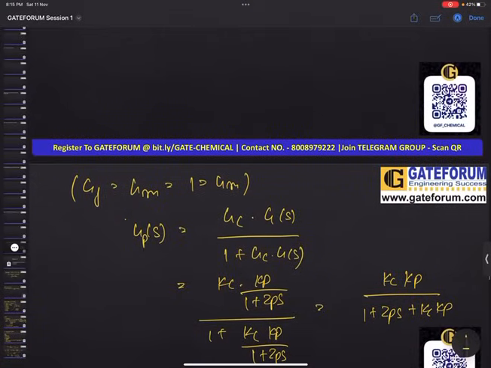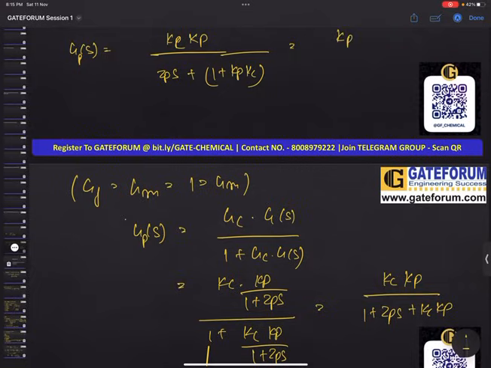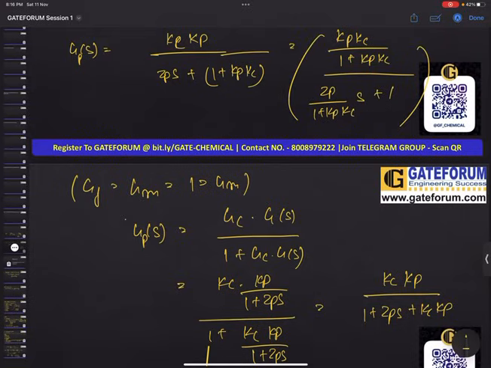Now if we want to move forward, just see here what is going to happen. Our Gp of s will become Kc Kp divided by tau p s plus 1 plus Kp Kc. We can write it this way. Let us take Kc Kp and make it 1 plus Kp Kc, like we are just taking Kp Kc common. So tau p by 1 plus Kp Kc into s plus 1. So this is in the format of our normal first order transfer function.